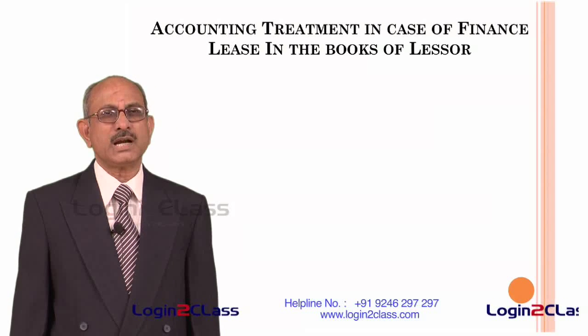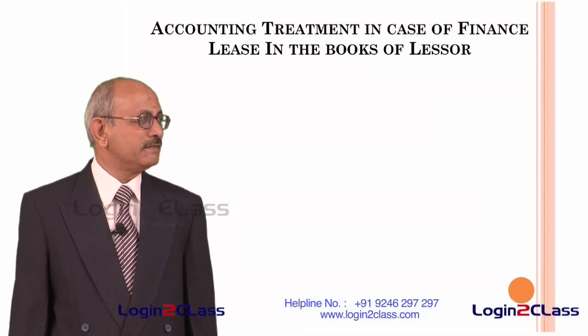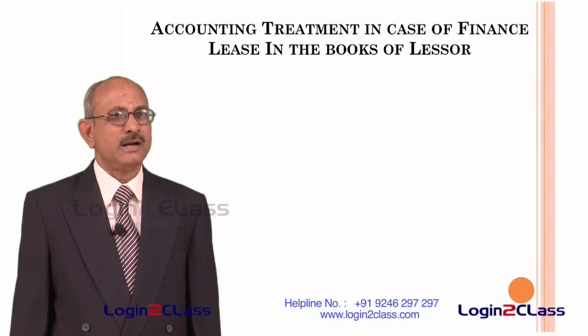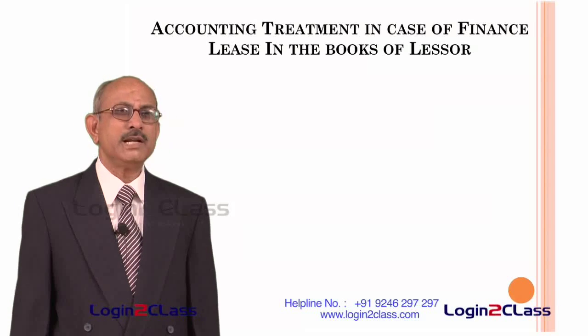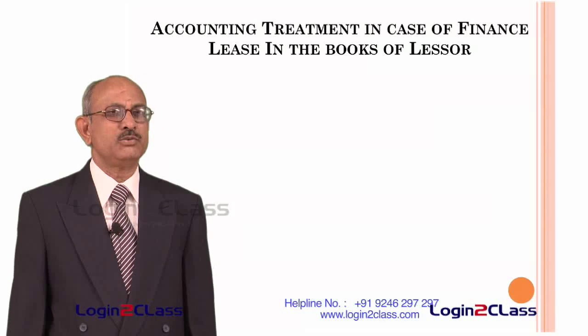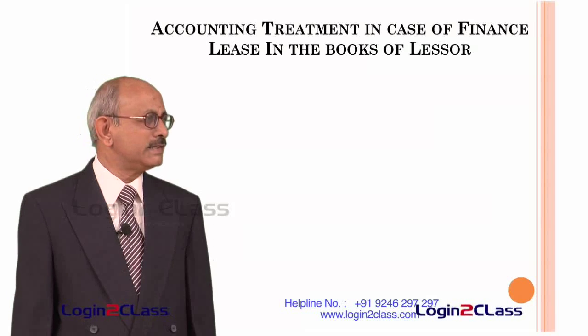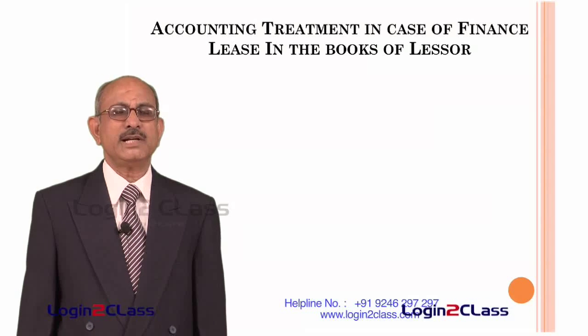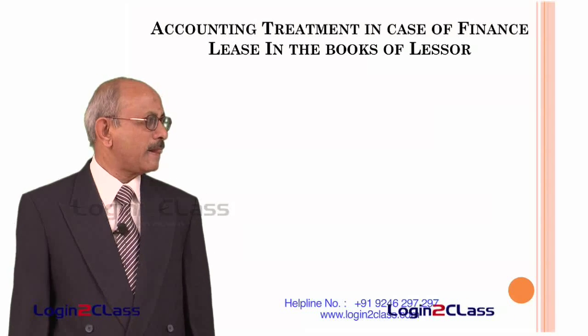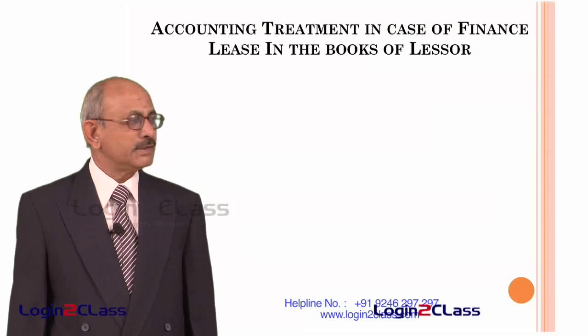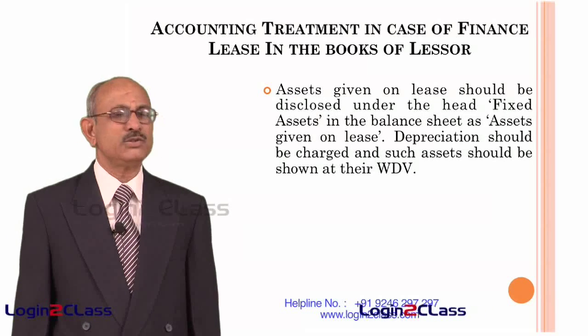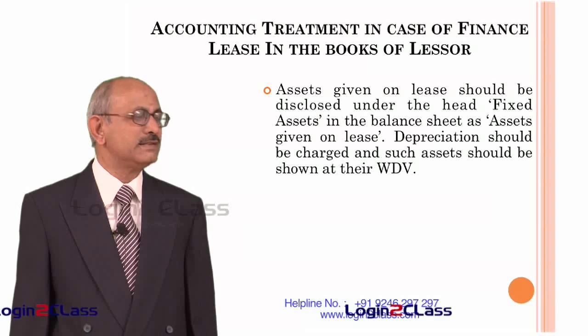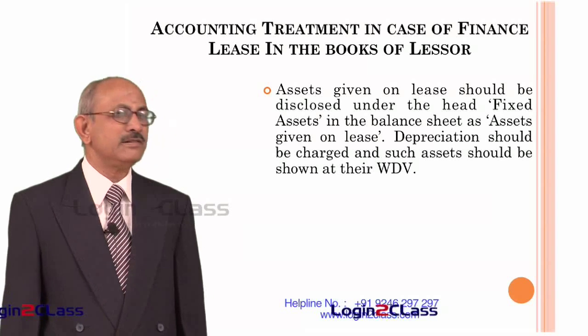Now, let us go to the accounting treatment in the case of a finance lease. And this accounting has to be done both in the books of the lessor as well as in the books of the lessee. Let us first consider the accounting treatment in the books of the lessor. Here, in the case of a lessor, assets given on lease should be disclosed under the head fixed assets in the balance sheet as assets given on lease.